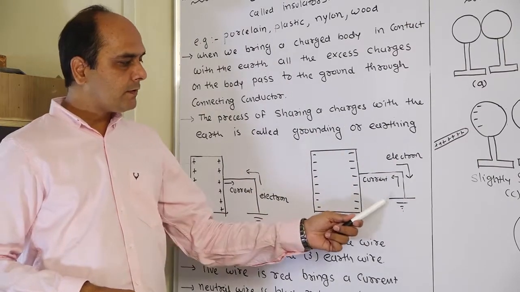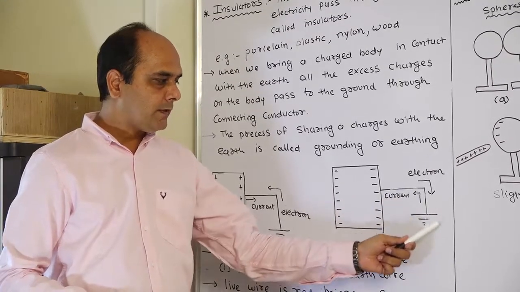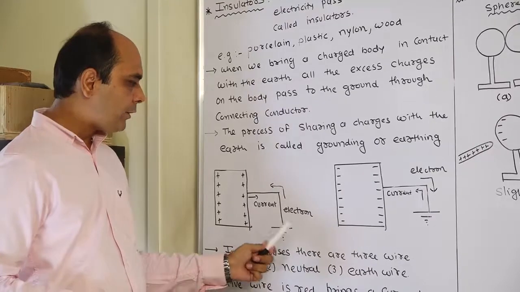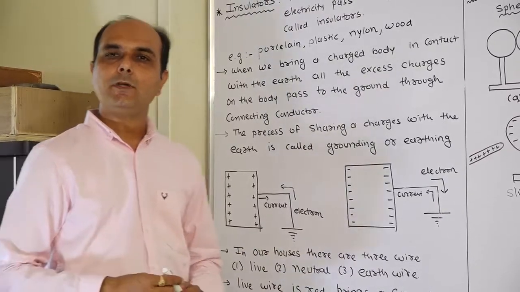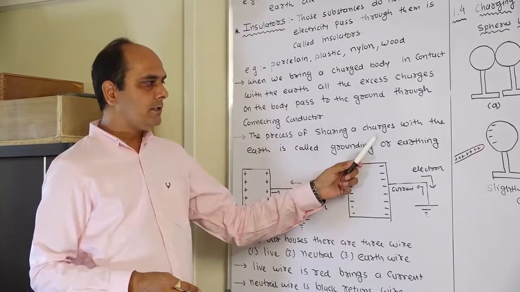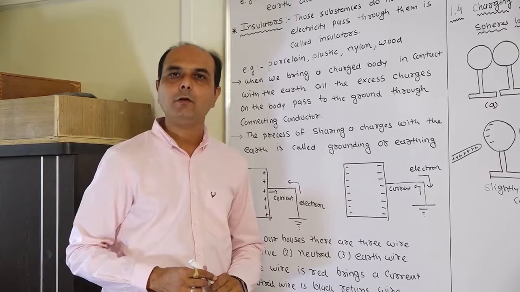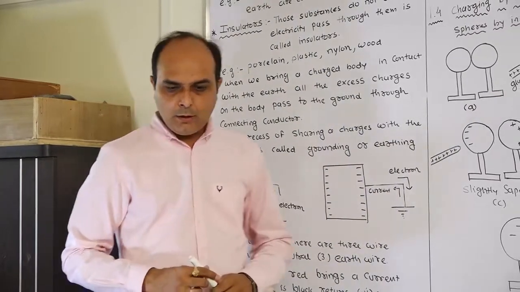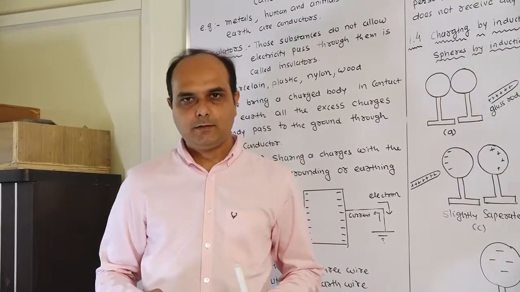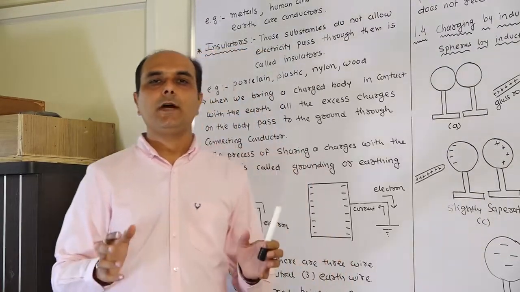So, dear students, this is the symbol of the earth. Electrons are conducted by the earth. Therefore, this process is known as which process? Earthing or the grounding process. So the process of sharing of charges with the earth is called grounding or earthing.